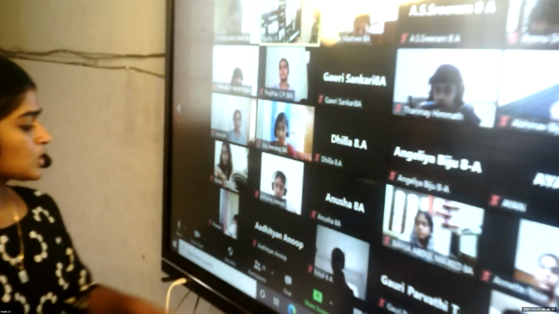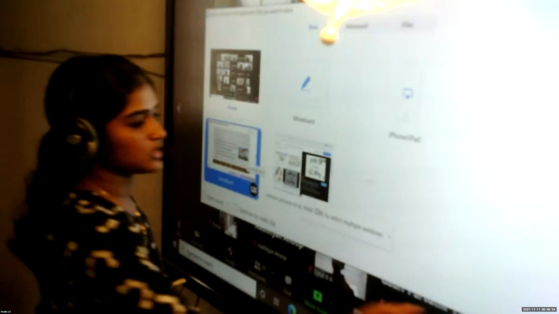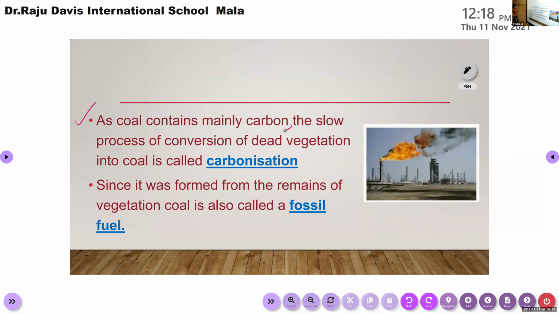So there are two important points to note down from this. As coal contains mainly carbon, the slow process of conversion of dead vegetation into coal is called carbonization. Since it was formed from the remains of vegetation, coal is also called a fossil fuel. These are the two important things you have to note from the story of coal.